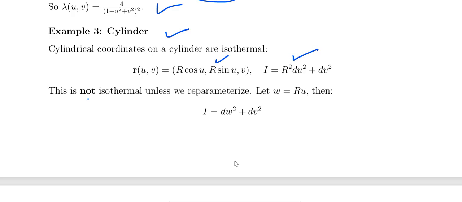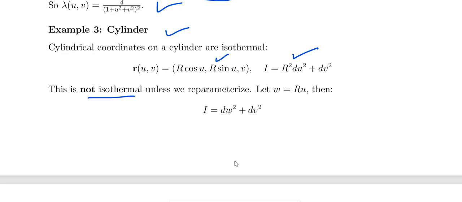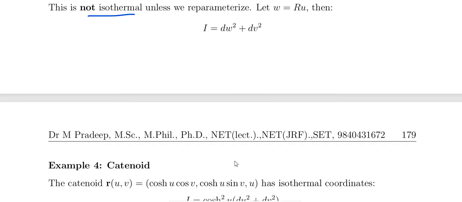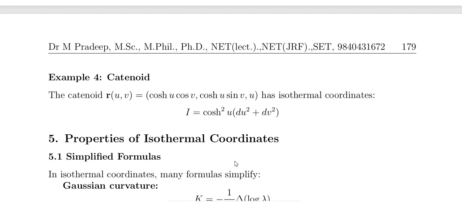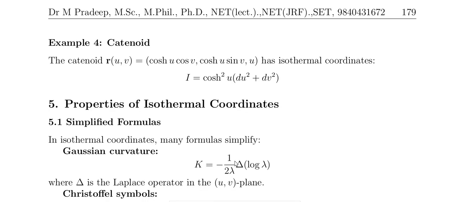This is not isothermal unless reparameterized with w equal to r u, otherwise these are not isometric lines. If it is an isometric line, then I equal to dw square plus dv square, where w should be r u.